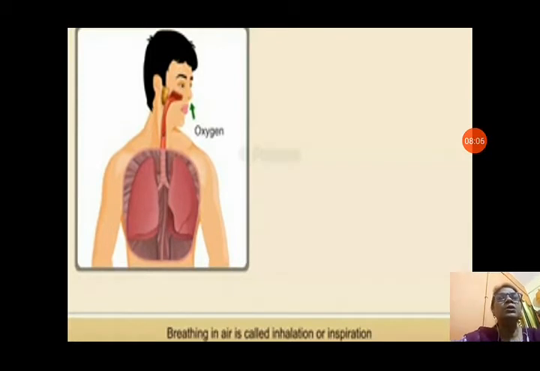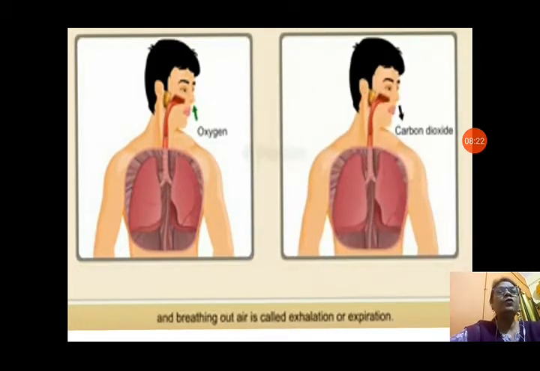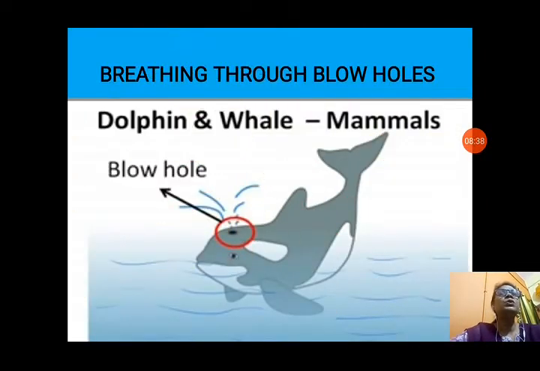Breathing in air is called inhalation or inspiration. Now, what is inspiration and expiration, that you have to know. When we breathe in air, the process is called inhalation or inspiration. The next process is breathing out air, in which we give out carbon dioxide. After we breathe in oxygen, breathing out air is called exhalation or expiration. In exhalation, carbon dioxide is released from our nose.